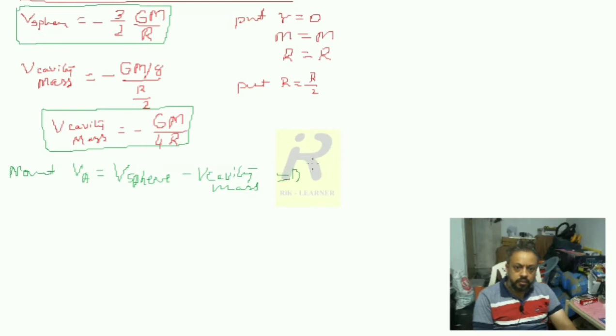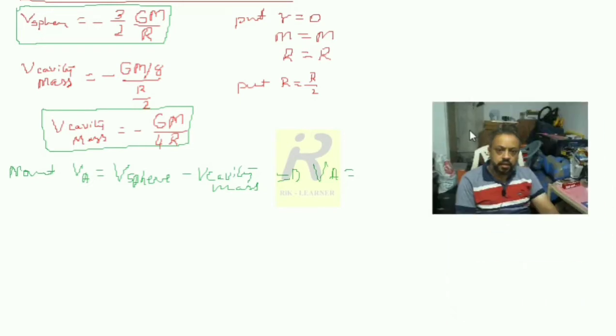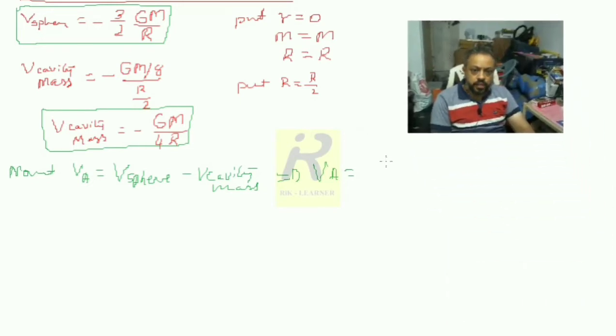So when I do this, VA is equal to minus 3 divided by 2 GM divided by R, minus, minus GM divided by 4R. Okay, this much I can write.